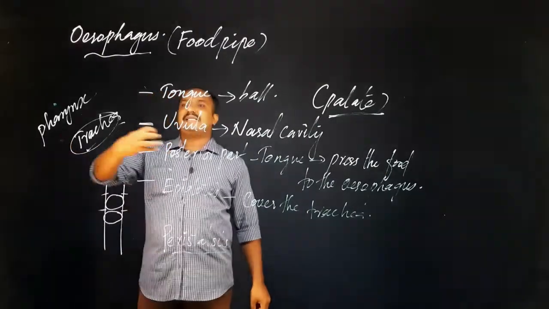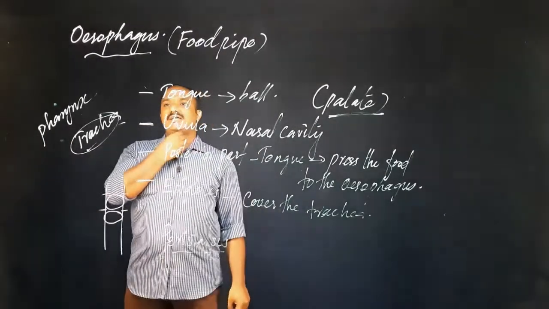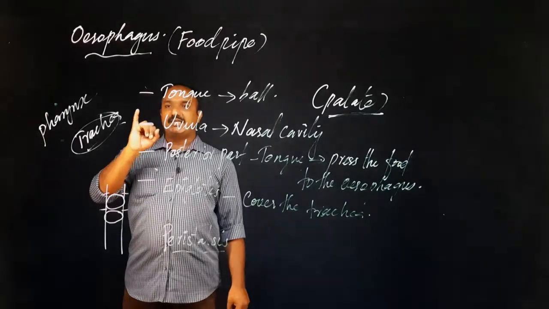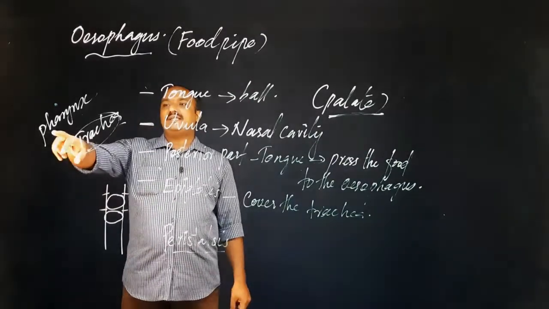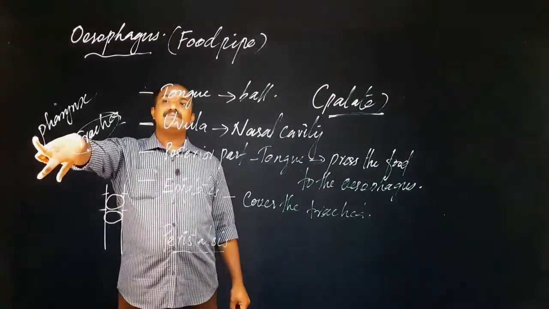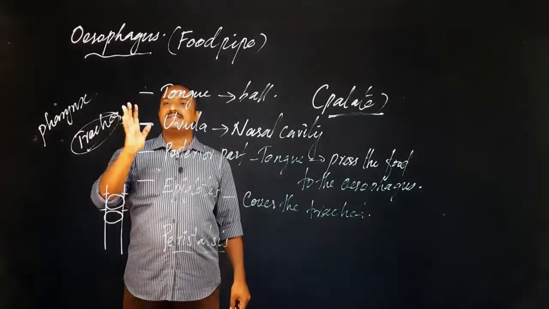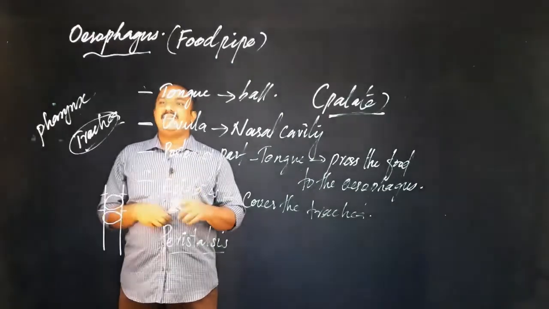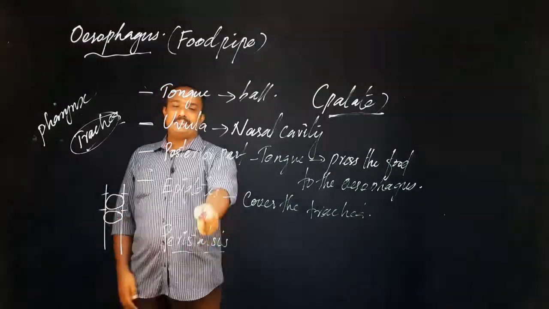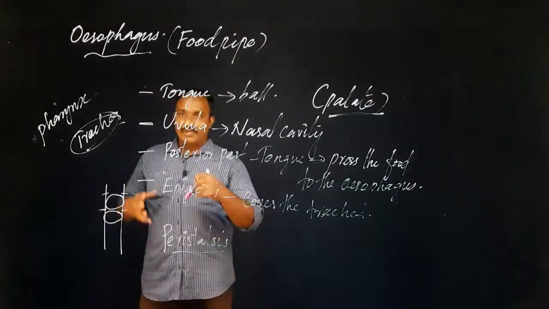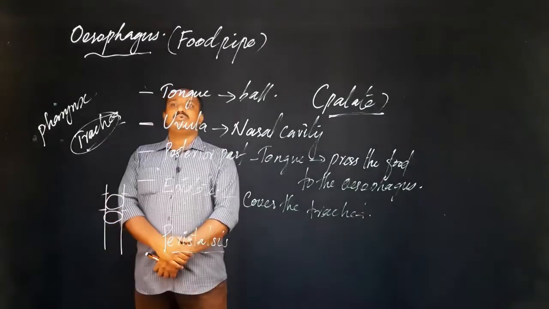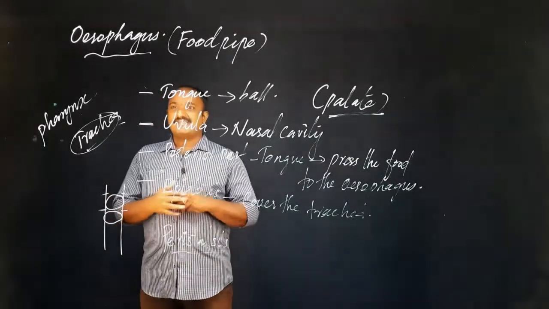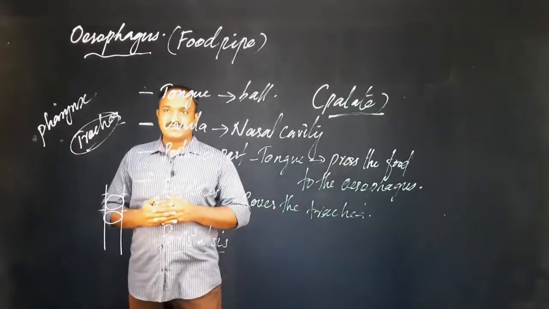Then a particular region in the mouth where the two pipes start, trachea and esophagus, that area is called the pharynx. Then the pharynx contains two pipes, one is the esophagus, the other one is what? Trachea. Both have a single lid, that is called the epiglottis. Then the wave-like movement of the food material through the esophagus is called peristalsis.